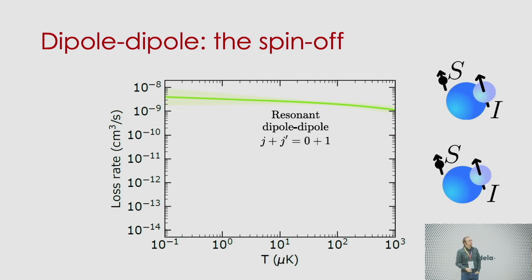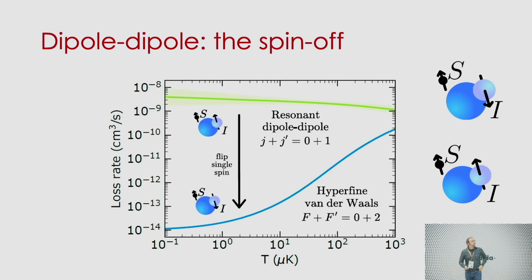So you can effectively say, we're going to flip the nuclear spin. Oh, there you go. A minor change, a nuclear spin flip. How much can the dynamics change? Well, we're basically turning off the dipole-dipole interaction. And so you get loss rates that can be lowered to about 5 orders of magnitude below this resonant dipole-dipole, just by flipping, for example, a nuclear spin or changing your spin state.